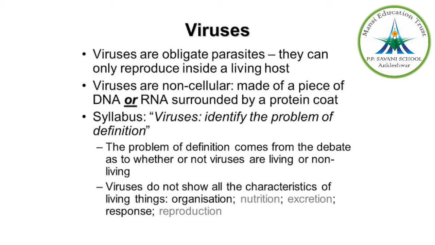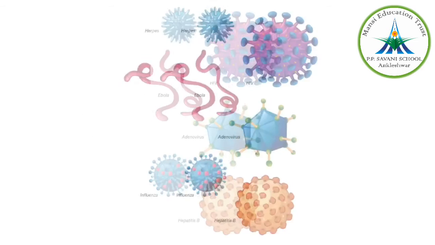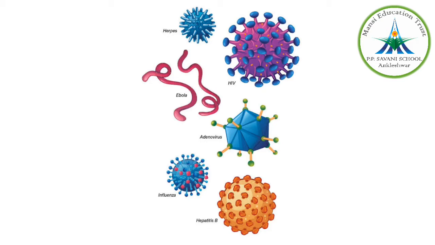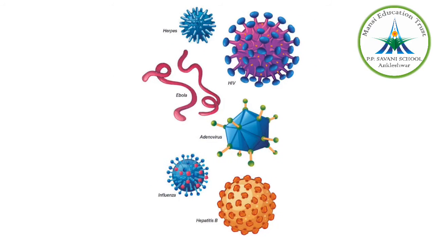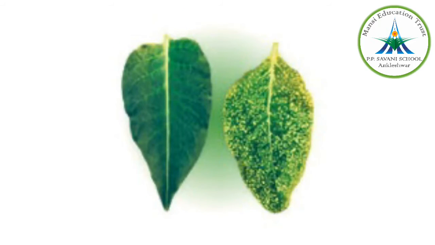Now viruses are much smaller than bacteria. They are considered to be the smallest living organisms. The size can vary from 20 nanometers to 300 nanometers, which is about 50 times smaller than a bacterium. The genetic material of viruses could be either DNA or RNA. No virus contains both DNA and RNA. For example, influenza virus and smallpox virus contain DNA. Measles virus, AIDS virus, and you can give the example of hepatitis B virus, etc. Tobacco mosaic virus and most of the plant viruses contain single-stranded RNA.